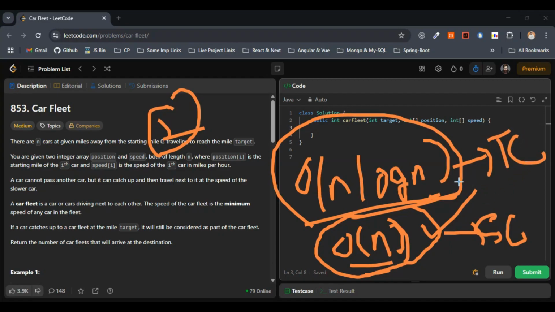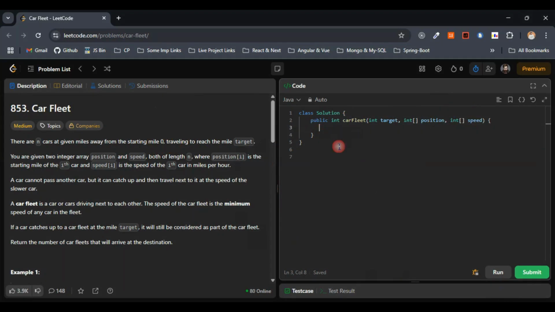Time complexity would be O(n log n), and the space complexity would be O(n) here, right, for the code that we'll be writing in the future. I hope the complexities part is completely clear along with the approach. Let's quickly write the code. Now we are good to write the code. Let's quickly write the code.